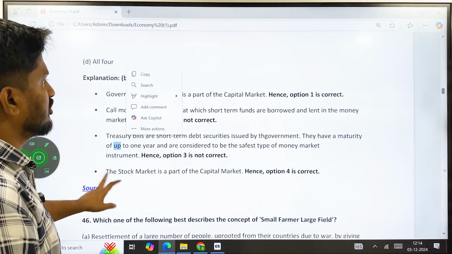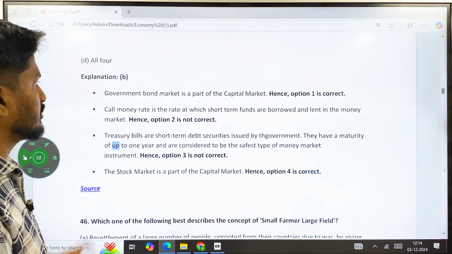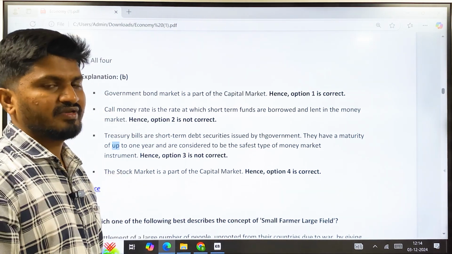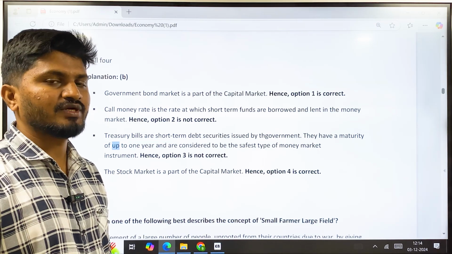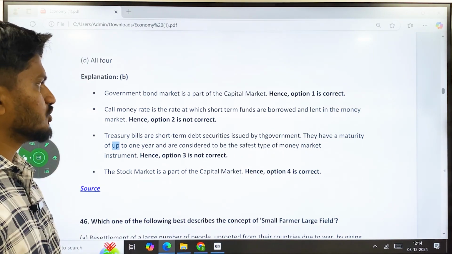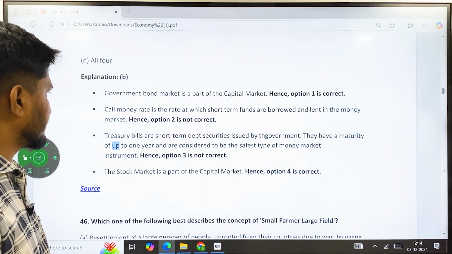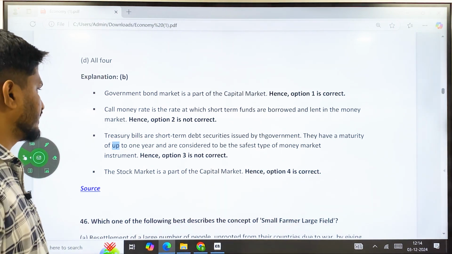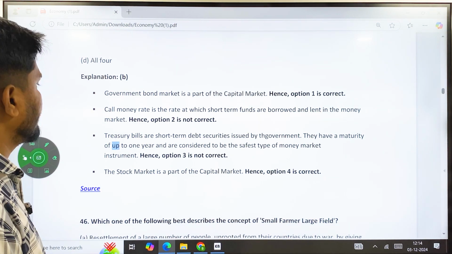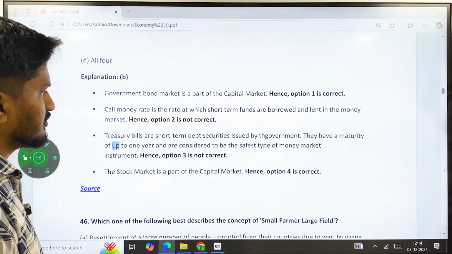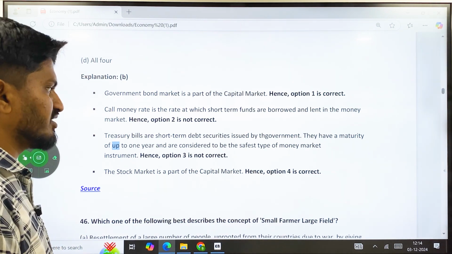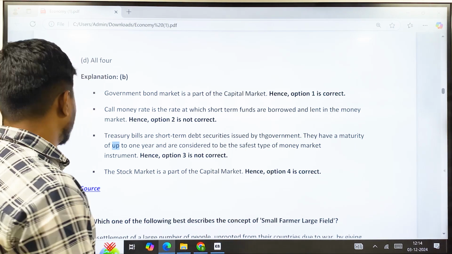Government bond market is a part of the capital market, and statement 1 is correct because government bonds are for a longer period of time, more than 1 year, whereas treasury bills are for short-term liquidity mismatch management. Call money market is the rate at which short-term funds are borrowed and lent in the money market, so statement 2 is incorrect. Treasury bills are short-term debt securities issued by the government. They have a maturity of up to 1 year and are considered the safest type of money market instrument. Then stock market is part of the capital market, hence statement 4 is correct.